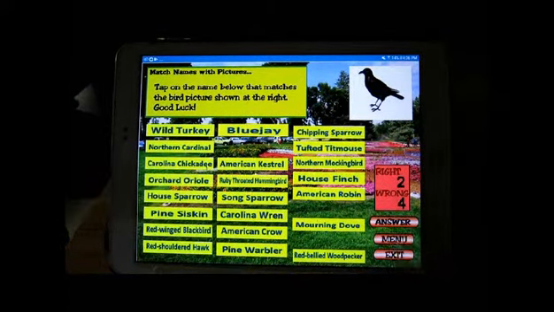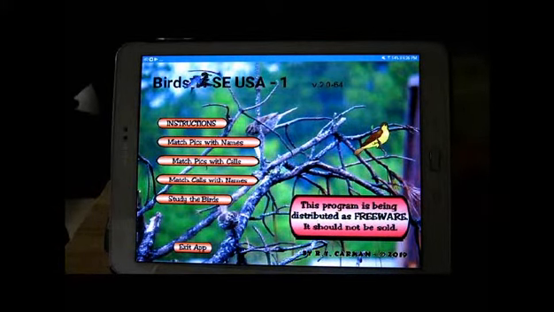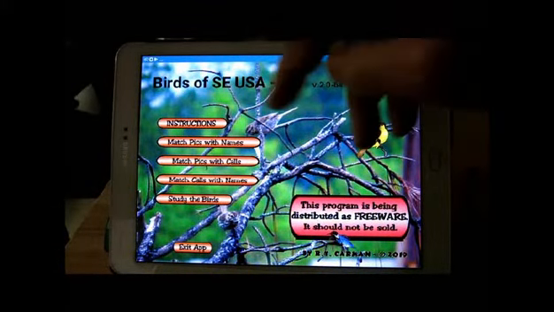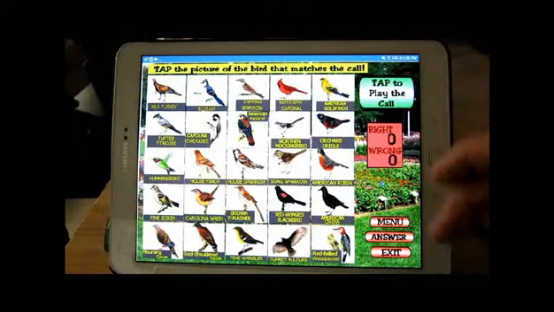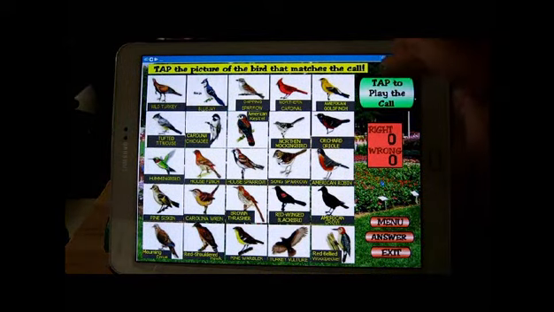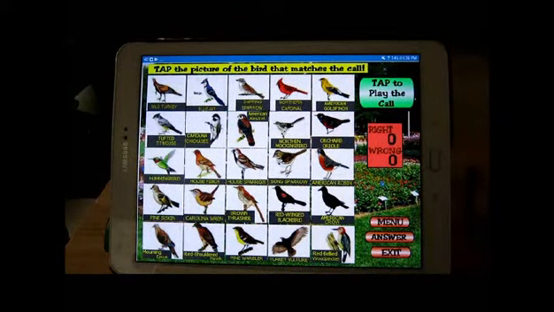Okay, back to main menu. You can also match pictures with calls. You go here, tap up here, it'll play the call. Wait a second. There you go. And you have to find the bird that's going to match. And again, if you don't know the answer, that, by the way, does sound like a red-shouldered hawk.